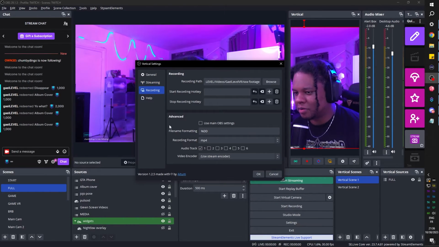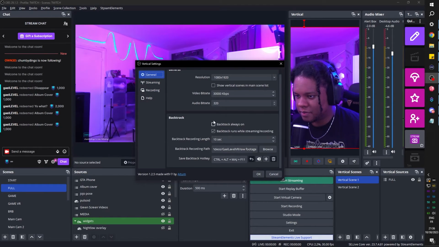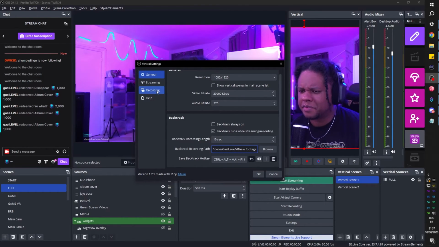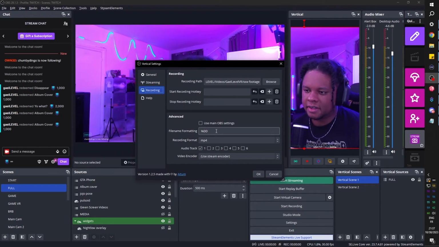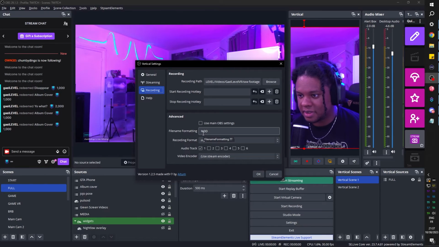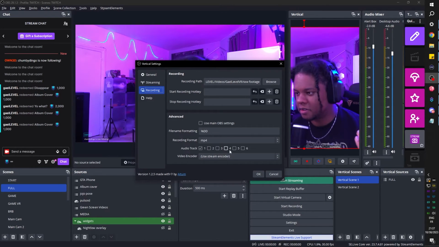The problem is that we don't get that option for the replay buffer, for the backtrack. Okay, so we just have backtrack, we have recording path and all that. In the recording path, we can't type anything manually, or I haven't found a way yet. But under recording, if you put file formatting and you just put days, it will overwrite as long as you take 2 clips the same day. So again, now you just have to tell the Streamerbot webhook to pick that file at the end of whatever they redeemed, right?